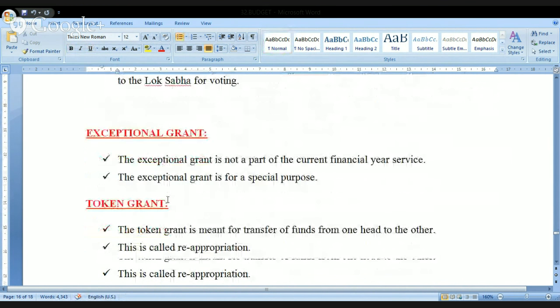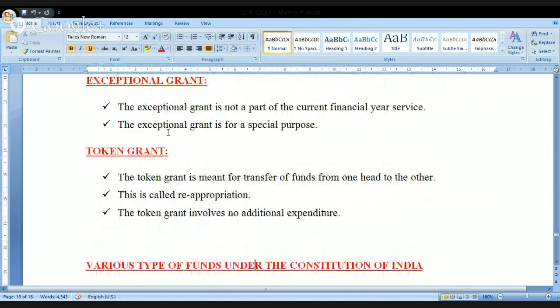Second one is the exceptional grant. Look at this. This exceptional grant is not a part of the current financial year, but this is for a special purpose, not for any ordinary purpose, it's for a special purpose. Next, token grant. What do you mean by this? See, the token grant is meant for transfer of the funds from one head to the other head.